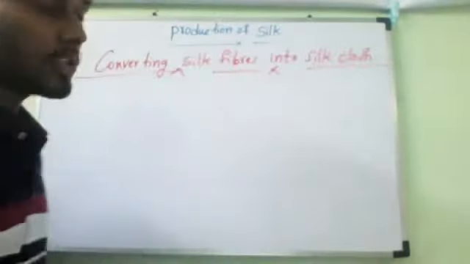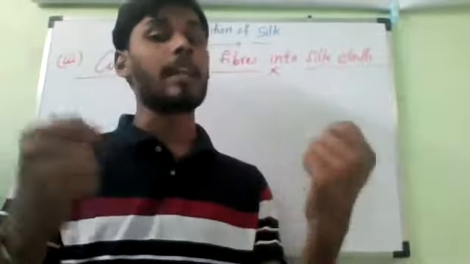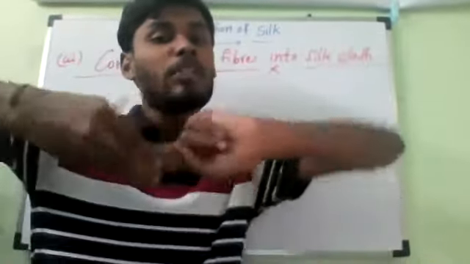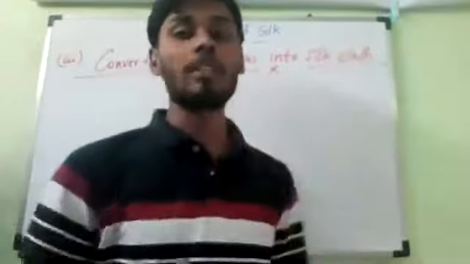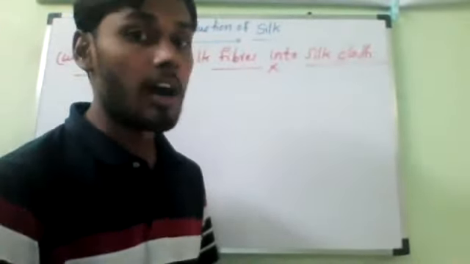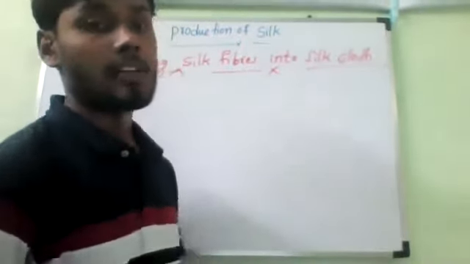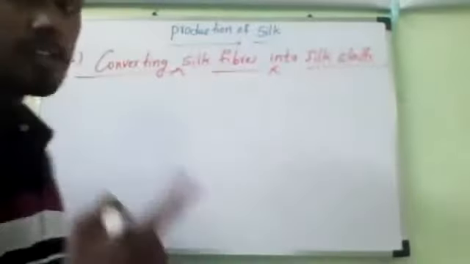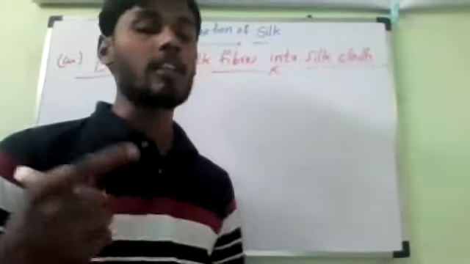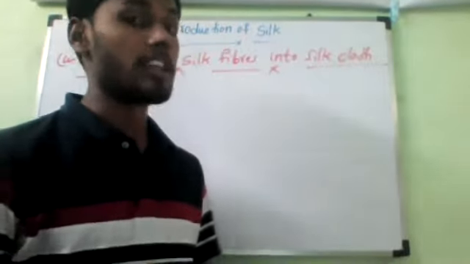A single thread we cannot use, because a single fiber may break. That is why they are twisted to form threads called silk yarns. Understand? Those yarns are then woven on looms into silk cloth by the weavers. That is what will happen.